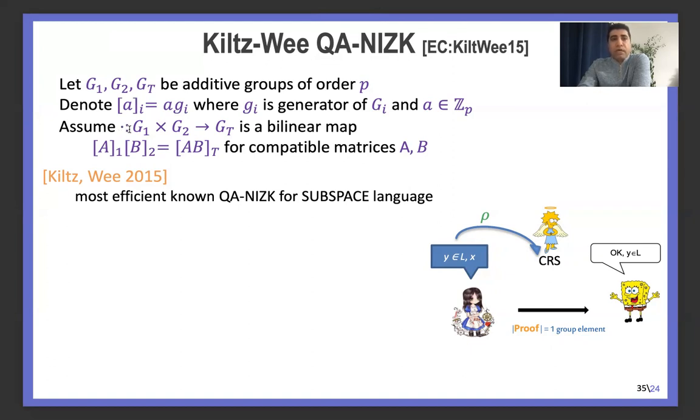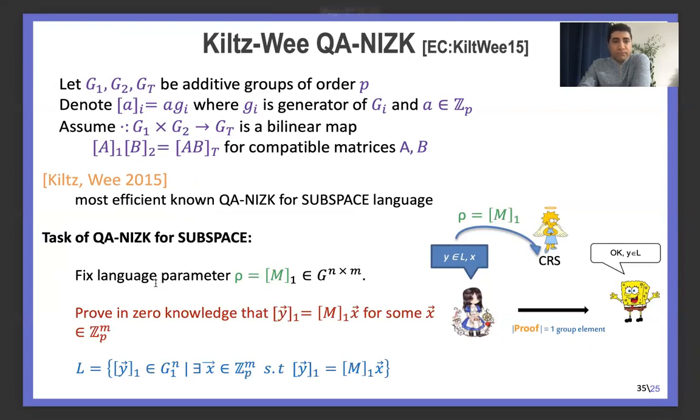There is a bilinear map from G1 and G2 to GT, and by this notation, the pairing of [a]_1 and [b]_2 is [ab]_T in group T. As I mentioned, the most efficient QA-NIZK by Kiltz and Wee is for subspace or linear languages, where we fix the language parameter in the exponent, and the goal is to give a zero knowledge proof for the statement that y is a linear combination of some public parameter matrix M in the group times some witness x.